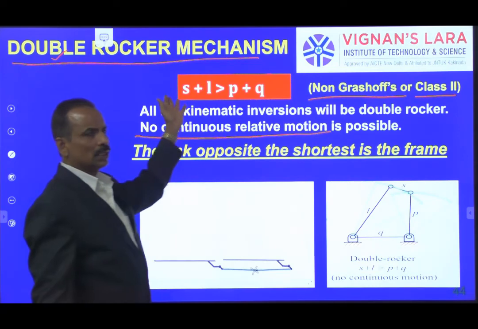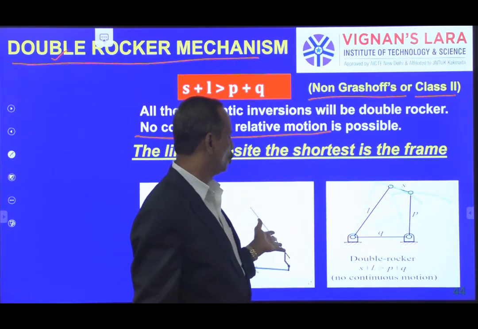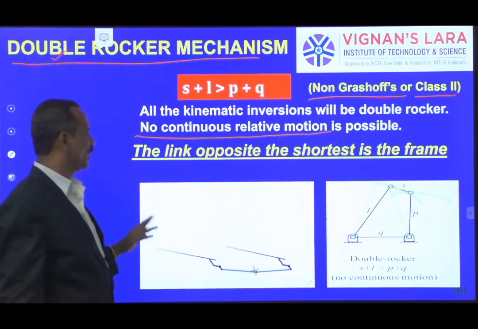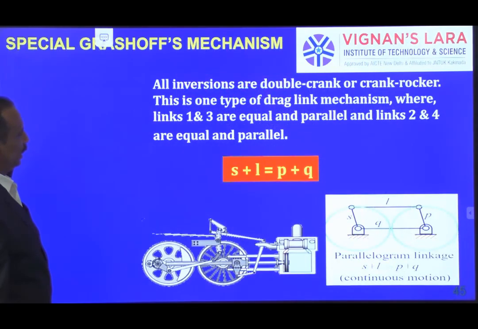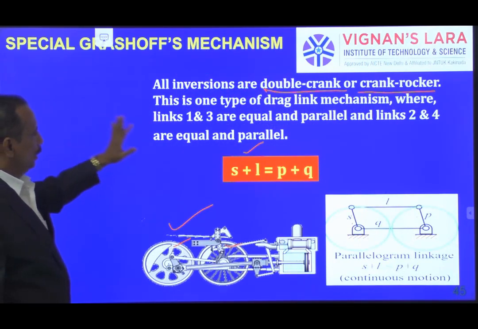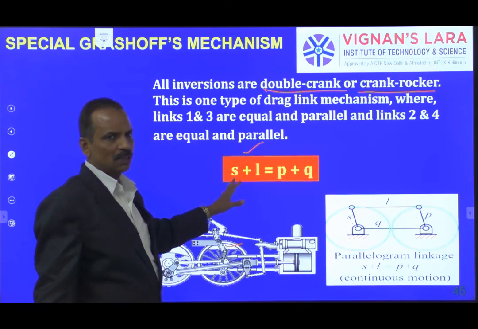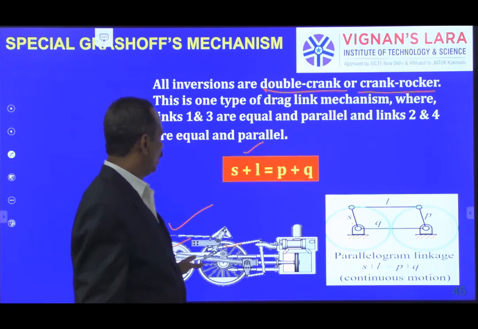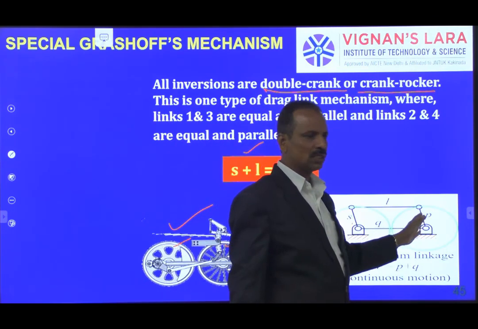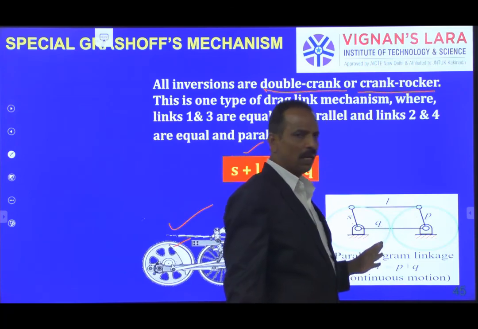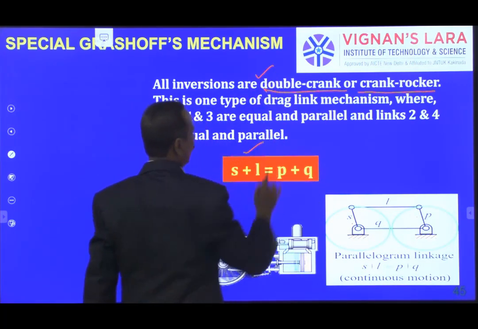And one more case is S plus L greater than P plus Q, non-Grashoff or class 2, where all the inversions will result in only one thing, that is double rocker mechanism. And finally, a special type of Grashoff's mechanism where S plus L is equal to P plus Q: if shortest and largest opposite sides are also the same length, then we get a mechanism called double crank.